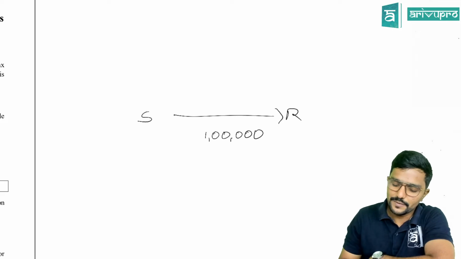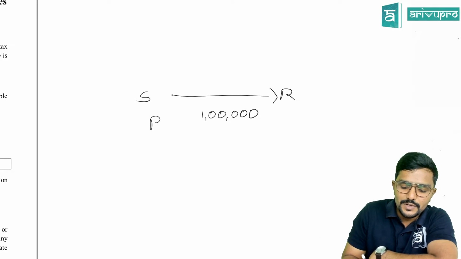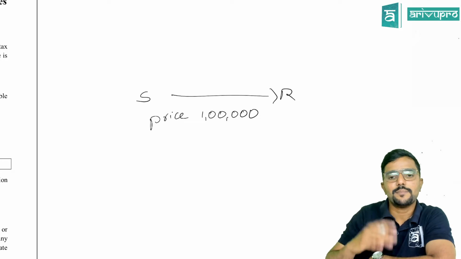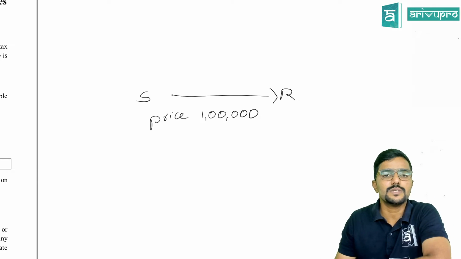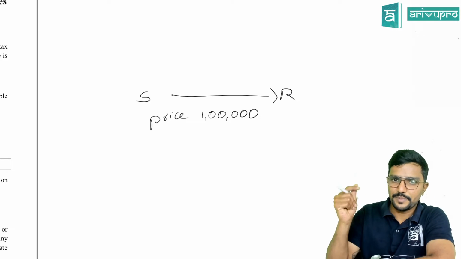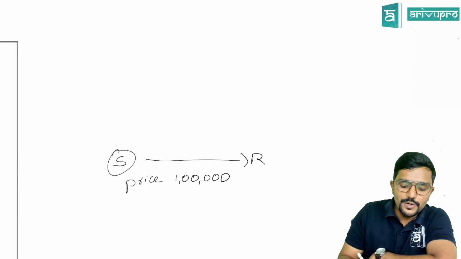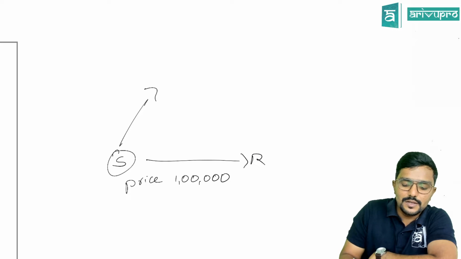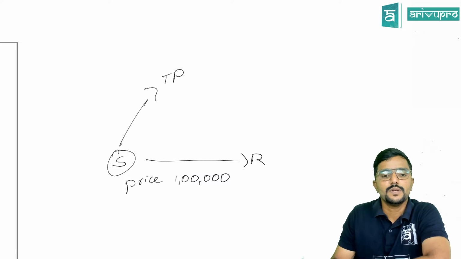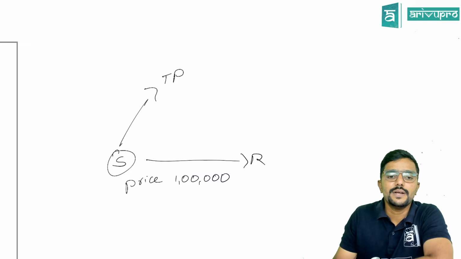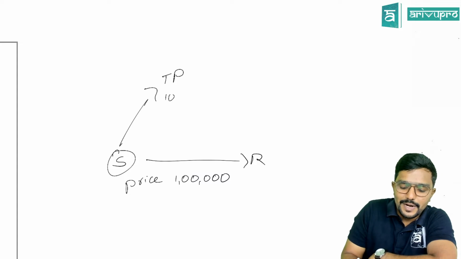What is value of supply? We call it price. This is the price the supplier is charging to the recipient. Now, sometimes what happens? Assume, please pay attention. The supplier is liable to pay some amount to another person, a third party. So the supplier was liable to pay 10,000 to a third party.